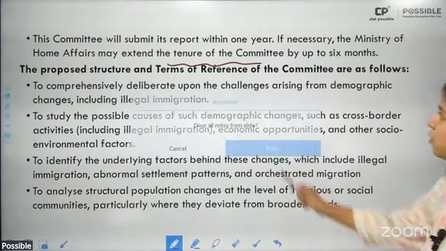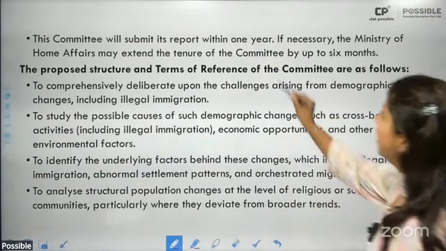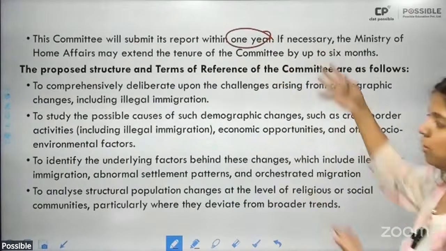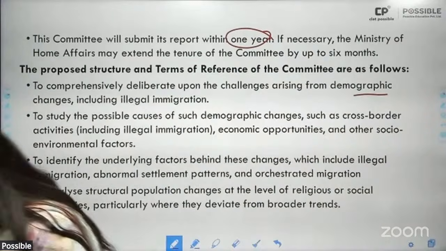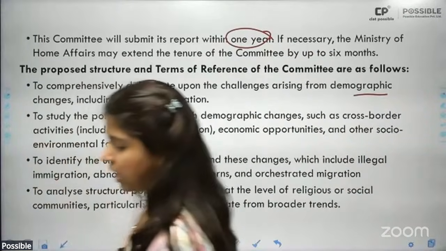All right. This committee is going to submit its report within 1 year. If necessary, its tenure could be extended for another 6 months. The terms of reference are to comprehensively deliberate upon challenges arising from demographic changes, including illegal migration. Yes, very good. Mrityunjay Kumar Narayan.